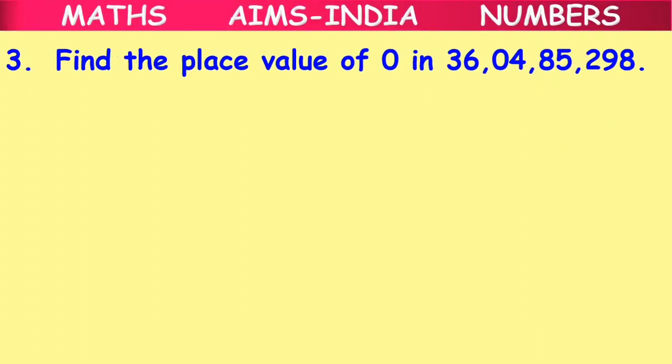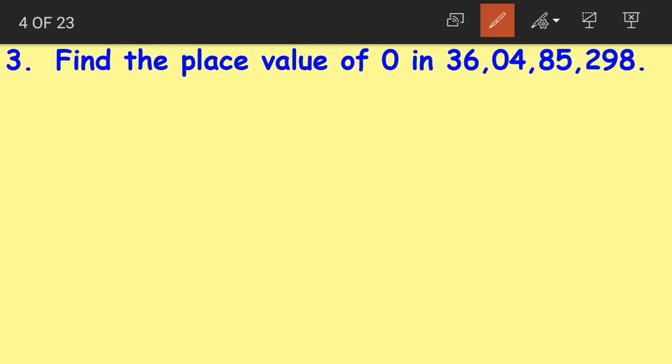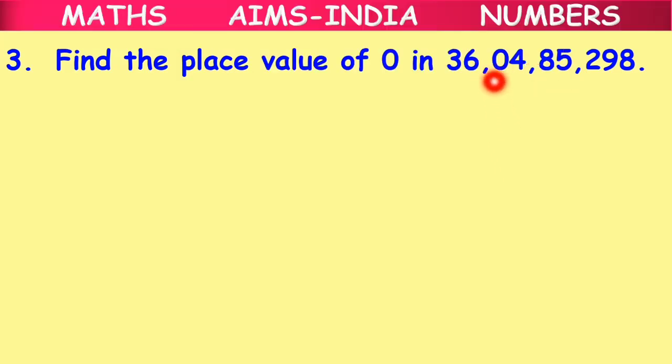Moving on to question number 3. Find the place value of 0 in... See, what are they asking us? They are asking us to find the place value of 0 in 36 crores 4 lakhs 85,298. This is in the Indian system. How can we say? We can say that because here the commas are after 2 digits. If it was the international system, we would have a comma here after 3 digits, right? But we are having commas after 2 digits. So this number is following the Indian place value system.